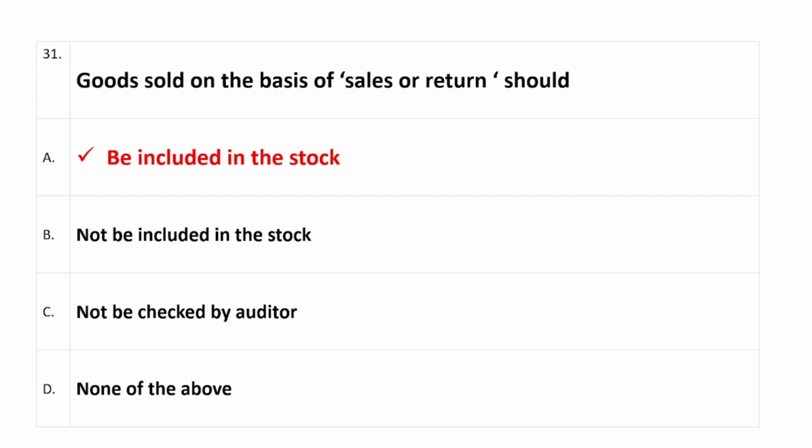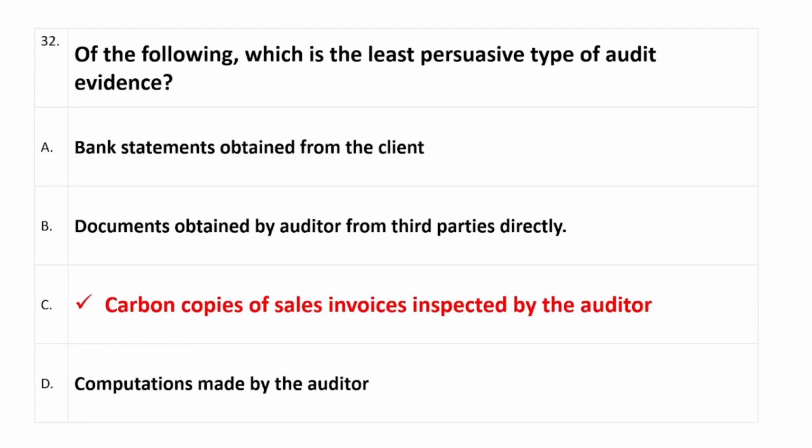Question number 31: goods sold on the basis of sales or return should, right answer is option A, which is be included in the stock. Question number 32: of the following, which is the least persuasive type of audit evidence? Right answer is option C, which is carbon copies of sales invoices inspected by the auditor.